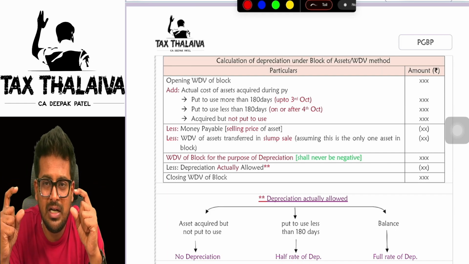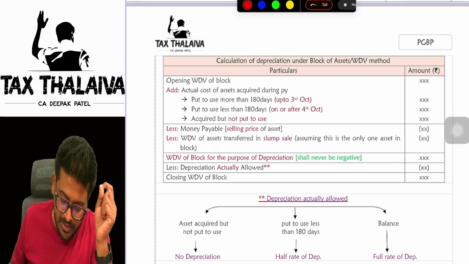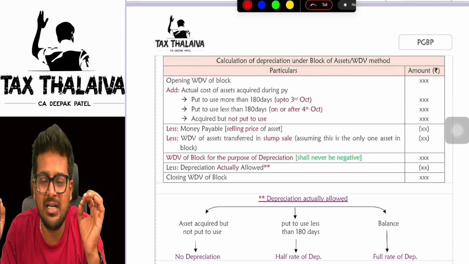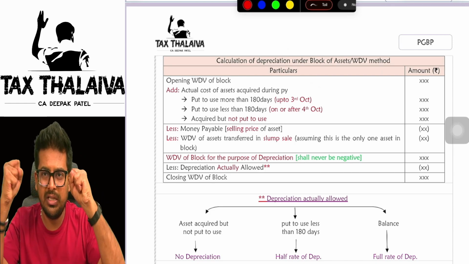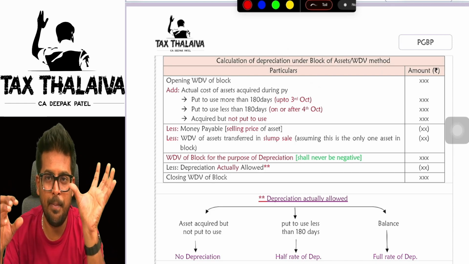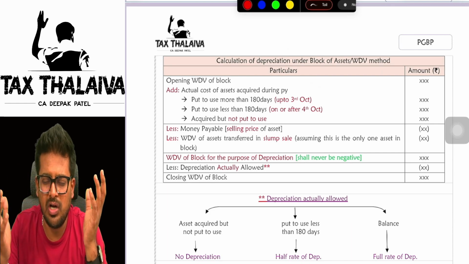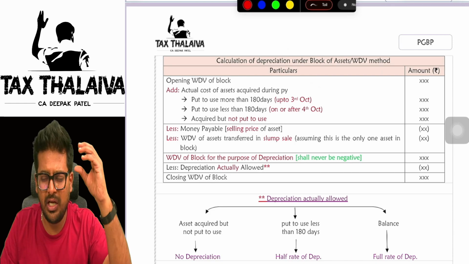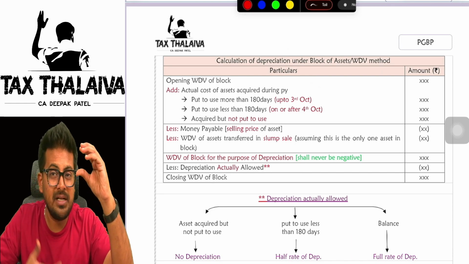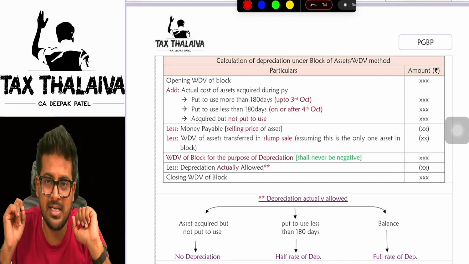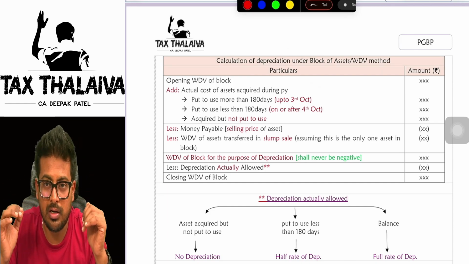In order to compute depreciation under the block of asset method, first take the opening WDV of all the assets which are there in the block. To that you will add, naturally, think: at the start of the year you had the opening WDV, then you purchased a few assets, no? So add the value of purchases made during the year in this block.